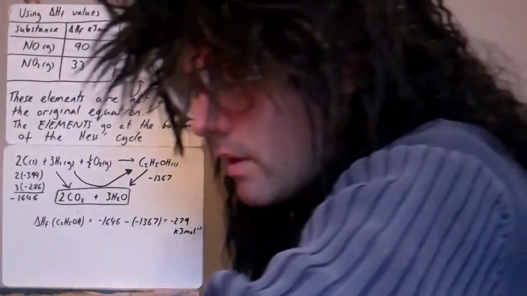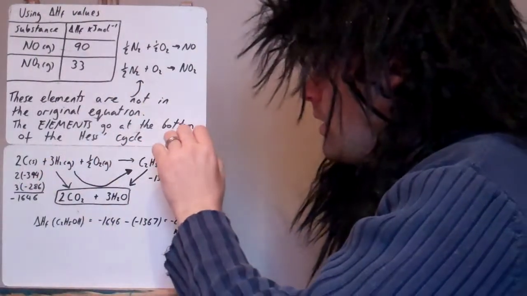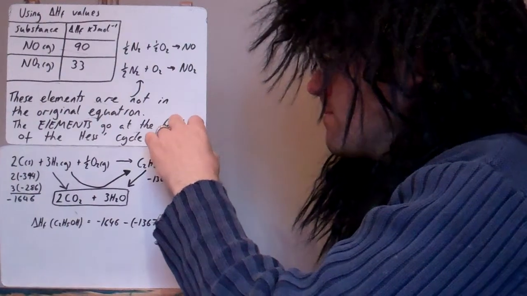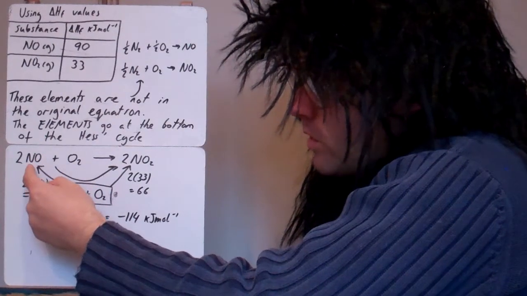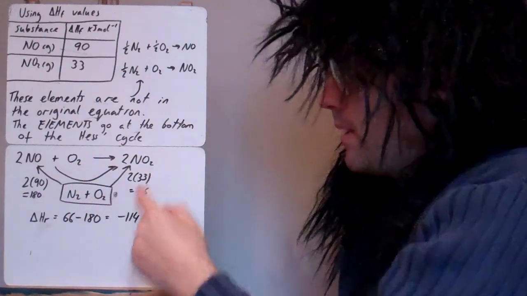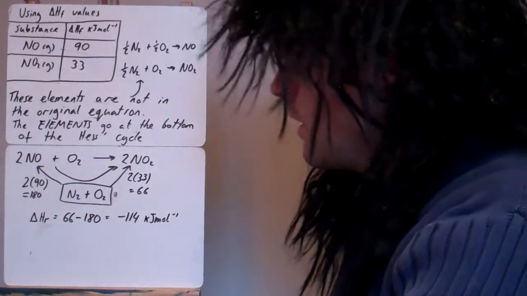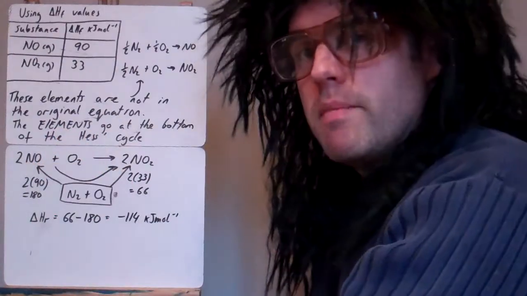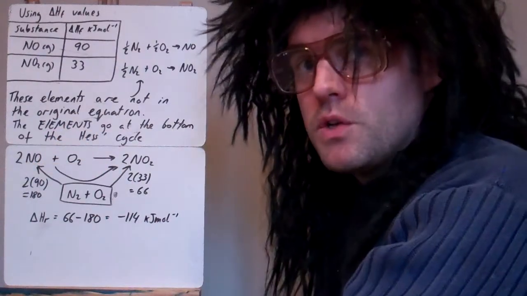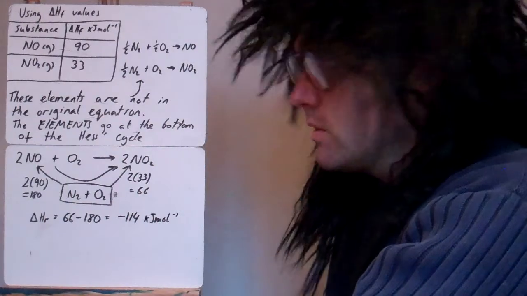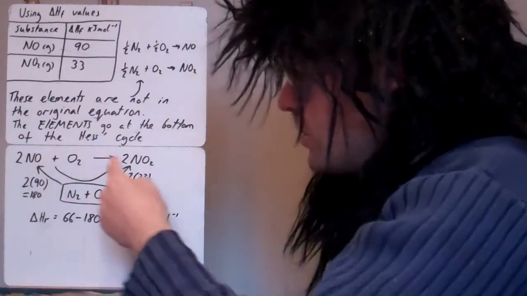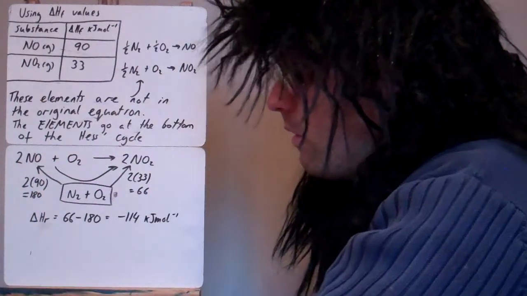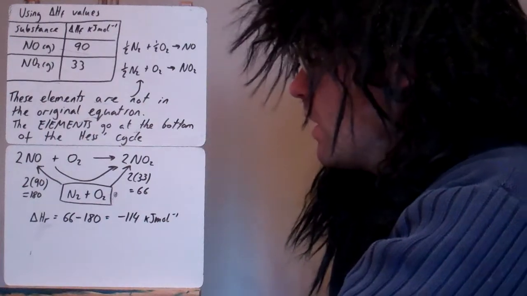Okay, now sometimes rather than giving you combustion values, they give you formation values. So if we just skip to this one here, this is the reaction we want to find out about. 2 moles of nitrogen monoxide reacting with oxygen to make 2 moles of nitrogen dioxide. Now, this is another reaction where it's hard to measure because there's many oxides of nitrogen, and doing this reaction you can get all different products. So this is not a formation reaction, this is not actually really a combustion reaction, it's an enthalpy of reaction.